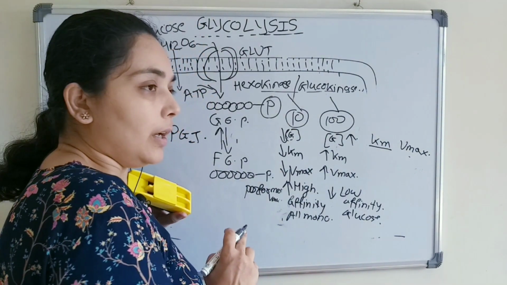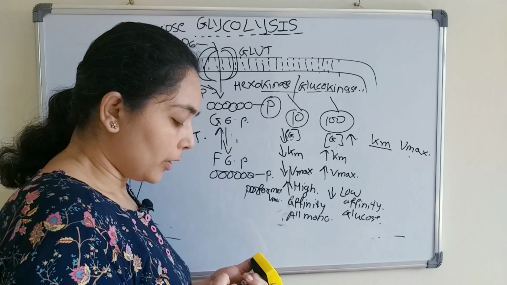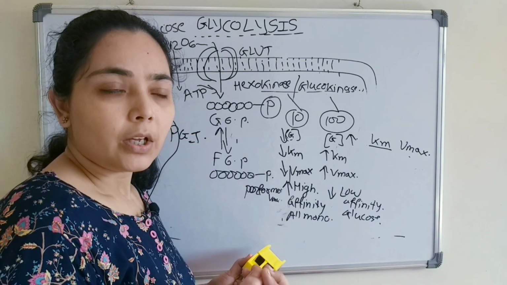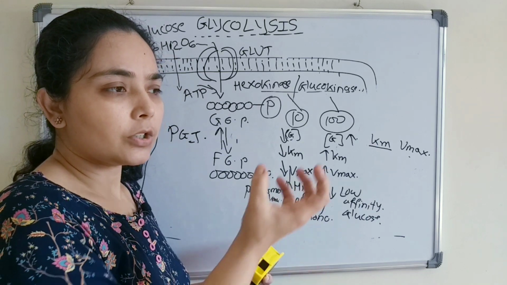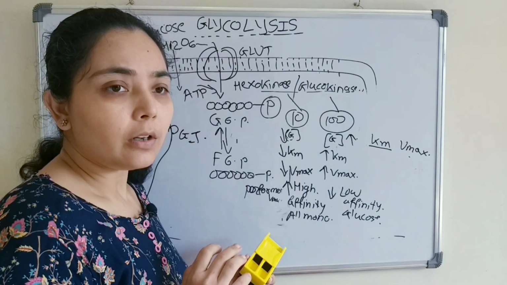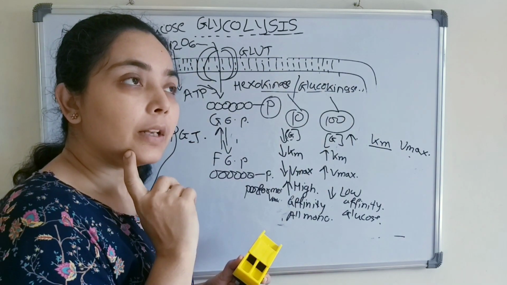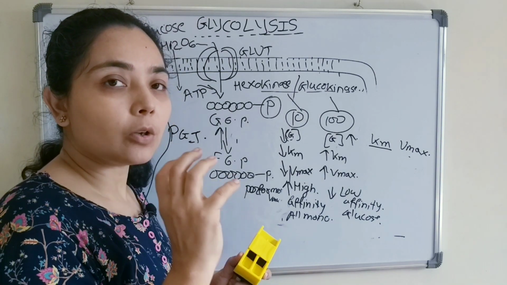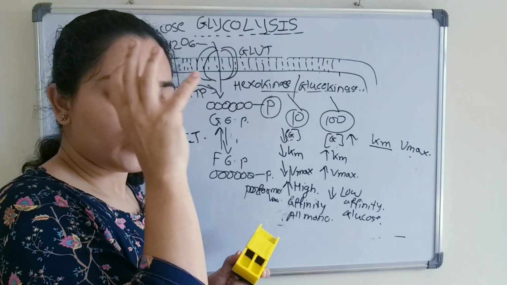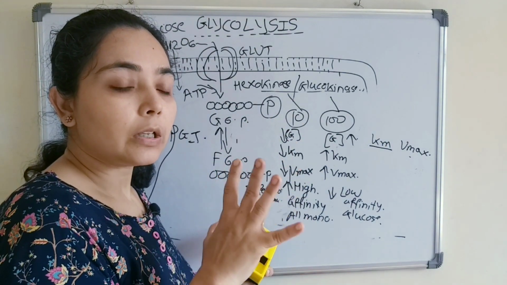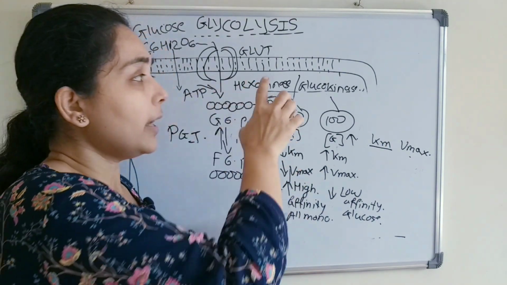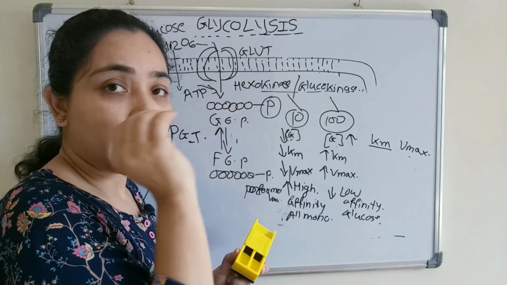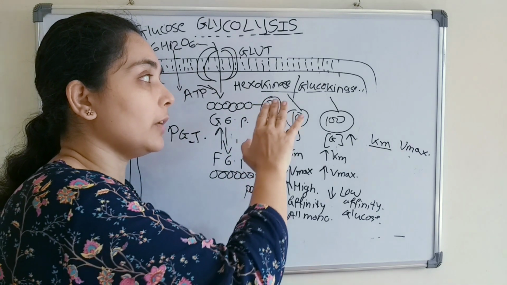Okay, in most of our body cells we need very little glucose concentration. Even with a low glucose concentration, glucose will come and hexokinase will phosphorylate it. But in the liver cell, after having heavy meals, most of the glucose will come into the liver. Therefore, the liver cannot work with hexokinase. It will need something like a jet plane, because a high concentration of glucose will enter the liver.